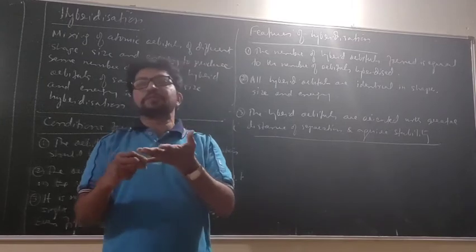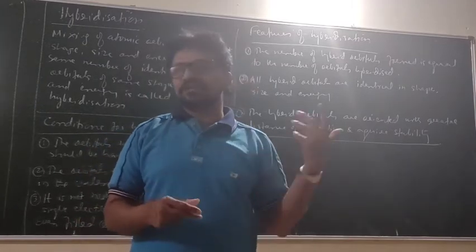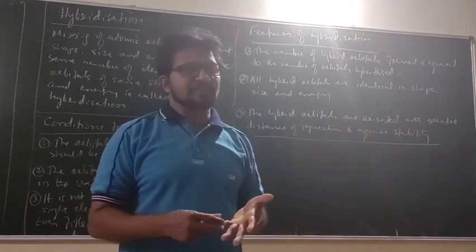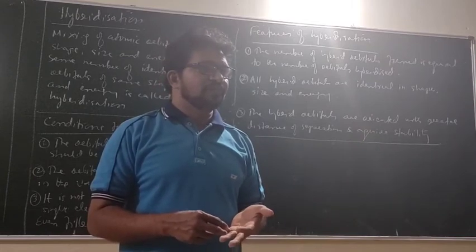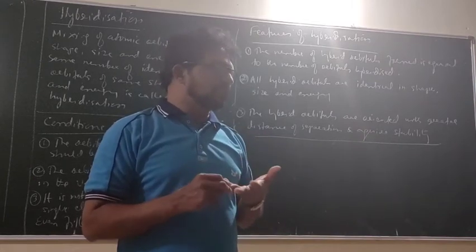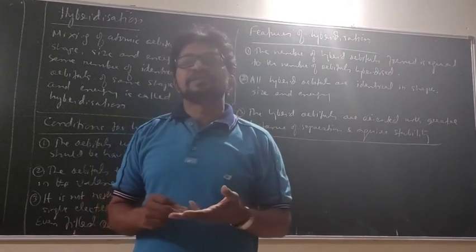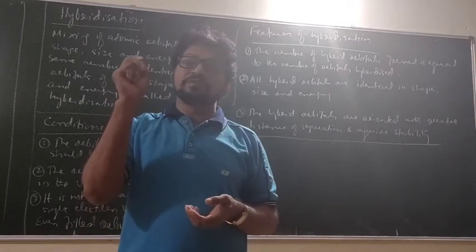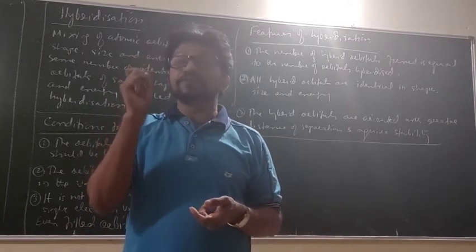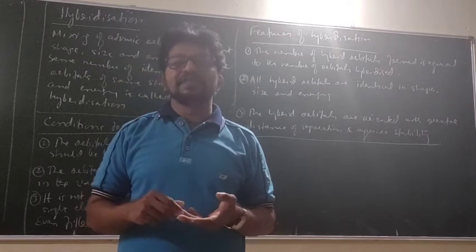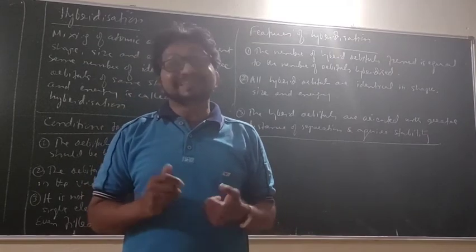Look, sp3 hybridization in methane. I have partially explained. Once again, I will explain. sp2 hybridization in boron trifluoride BF3 and ethene molecule.